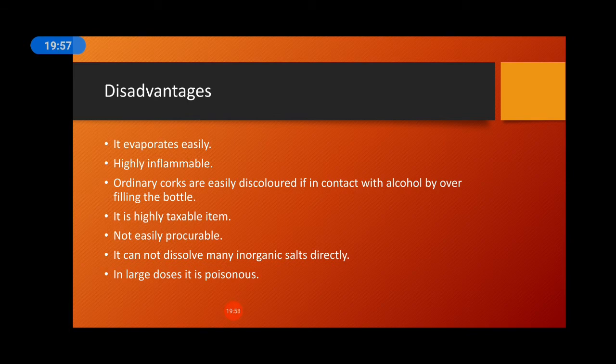Next one is about some disadvantages. It evaporates easily, it is highly inflammable. Ordinary cork is easily discolored if in contact with alcohol by overfilling the bottle. If the bottle is overfilled, the surface of the cork that comes in contact with it gets discolored.